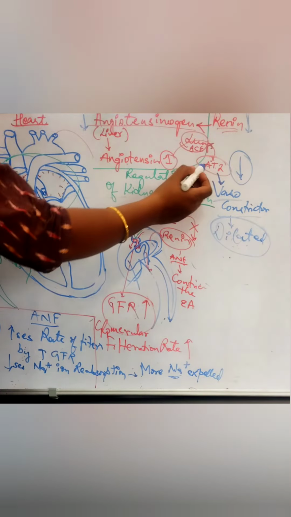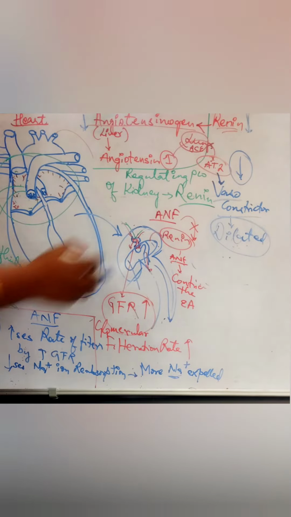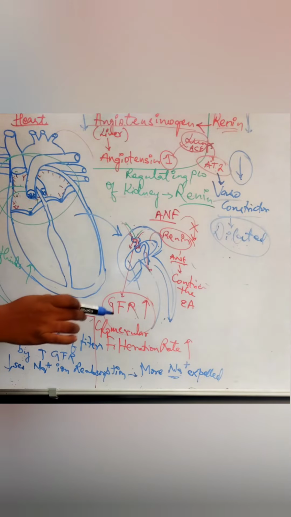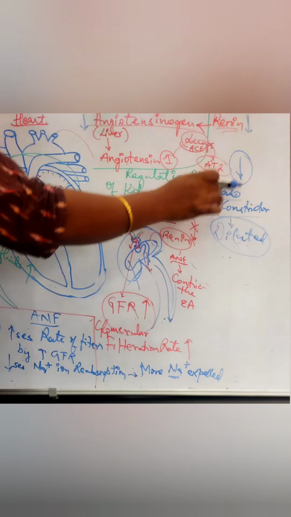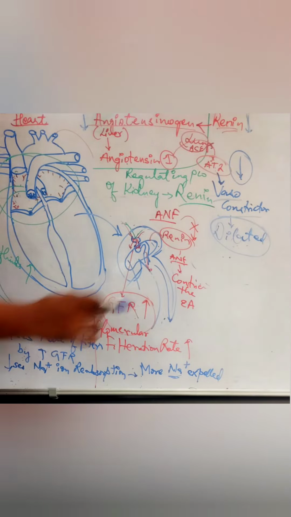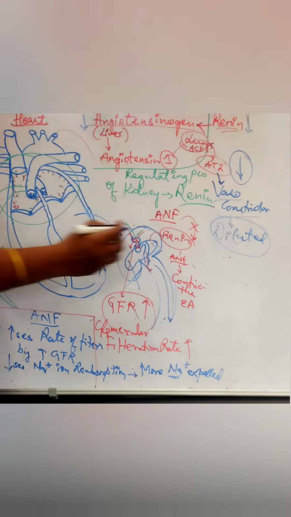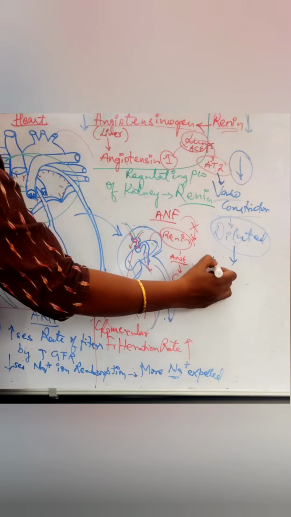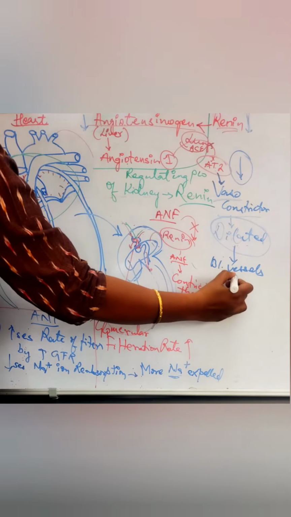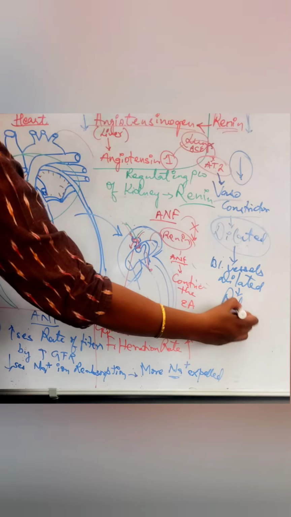The blood vessels will get dilated and become relaxed.